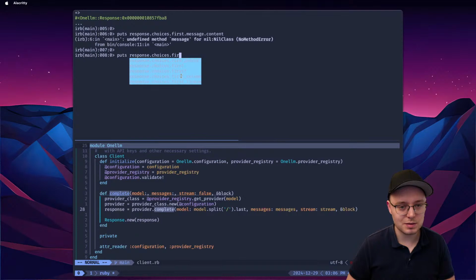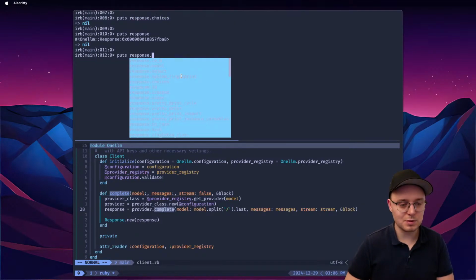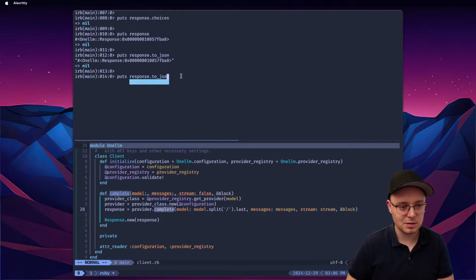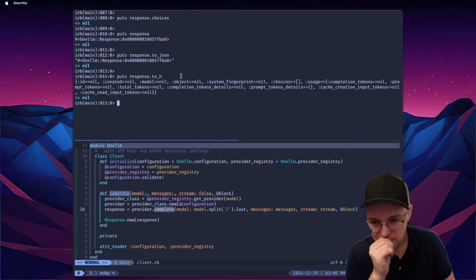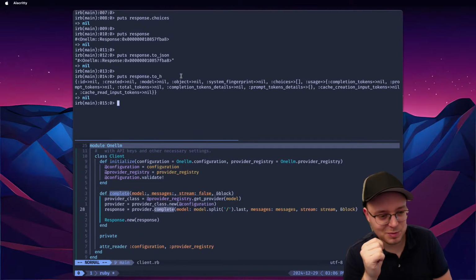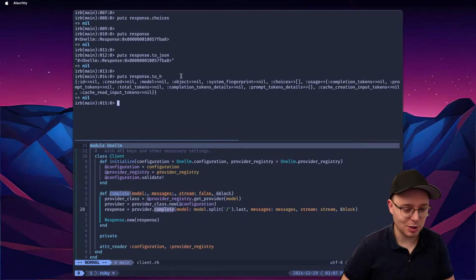Messages. Okay, so let's see. We have choices? No. Do we have response? We do. Do we have to JSON, to H, right? Everything is nil. Yeah, so our response conversion thing doesn't really work. And I see everything as empty, which indicates that it doesn't work at all.